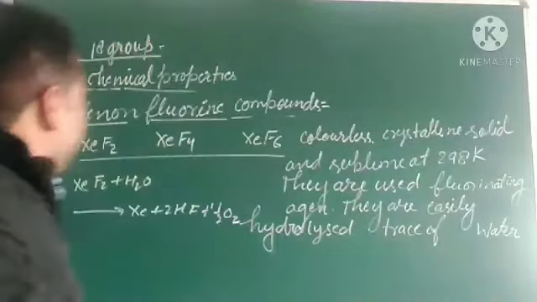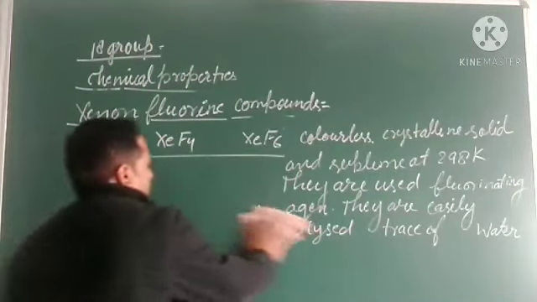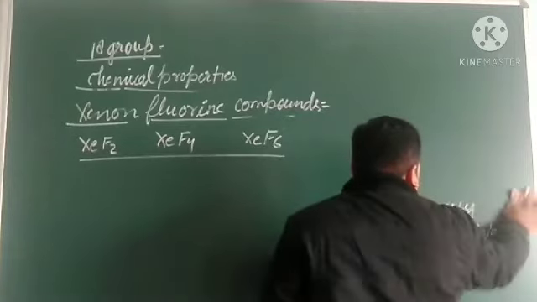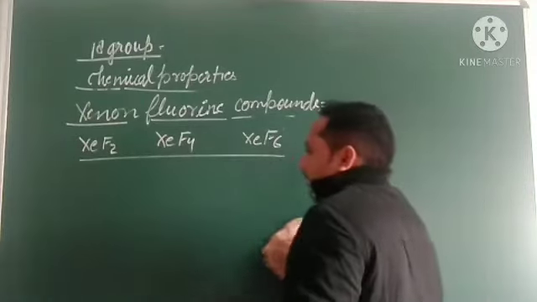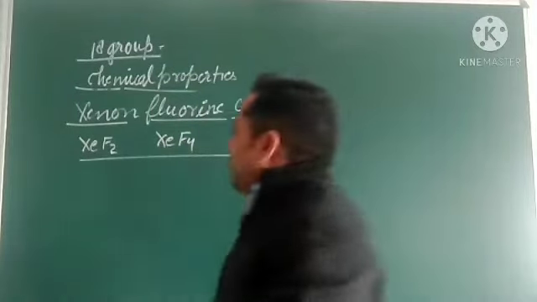The structure of these compounds can be explained on the basis of VSEPR theory. So what is the structure?